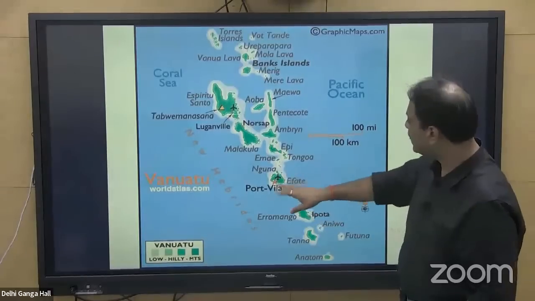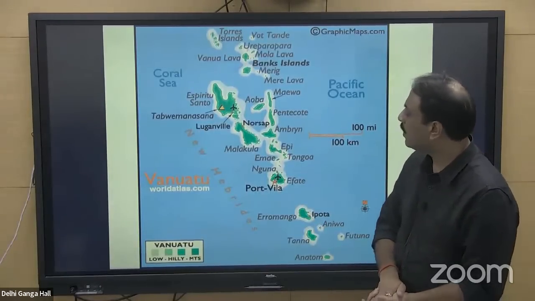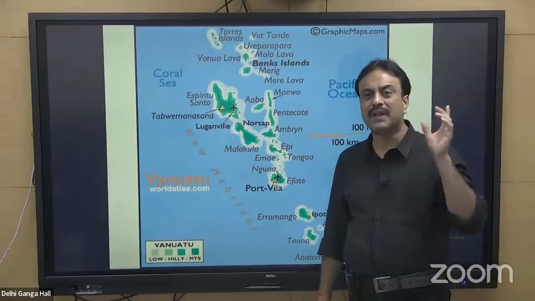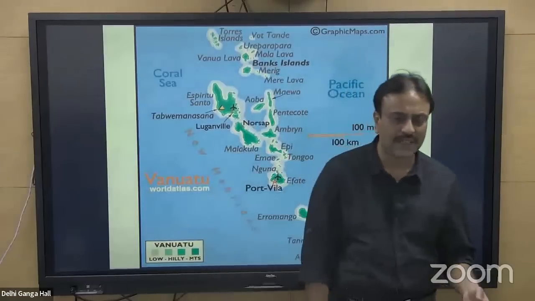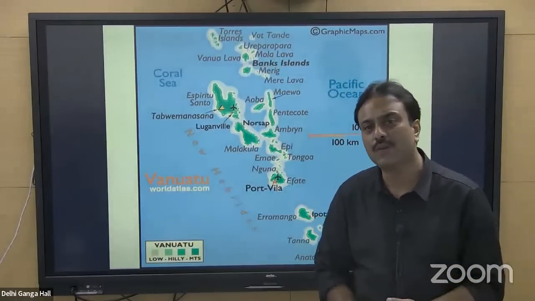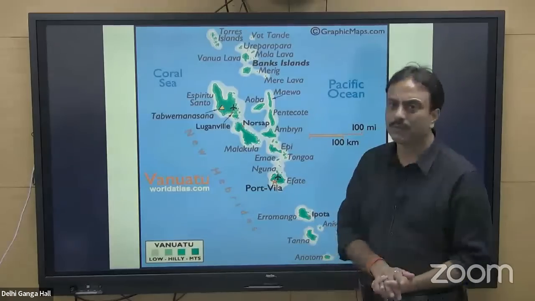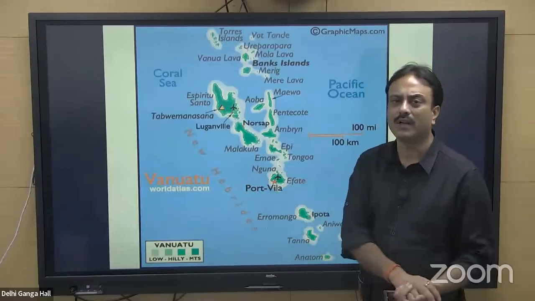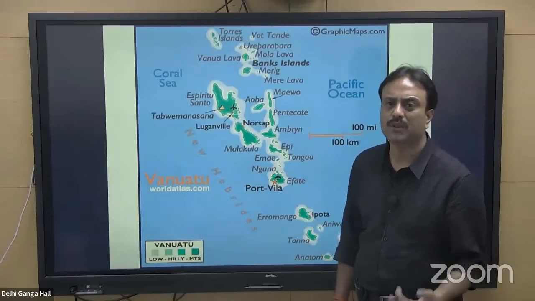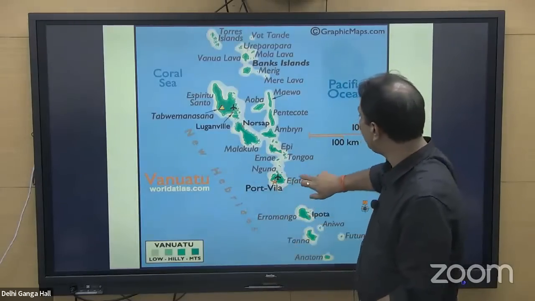Port Vila is basically the capital of this particular region, that is Vanuatu Island, and it is known for something that is exclusive to this particular region, the first underwater post office of the world, and rather the only underwater post office of the world is located in this particular region, that is Vanuatu Island. Underwater post office of the world, it is located in Vanuatu Island, that is present in this location.